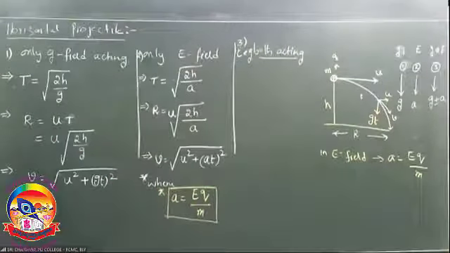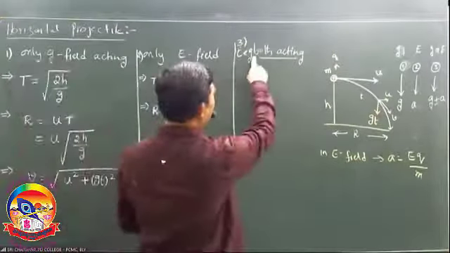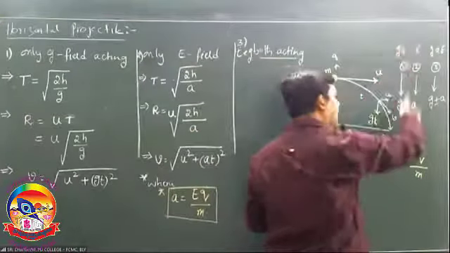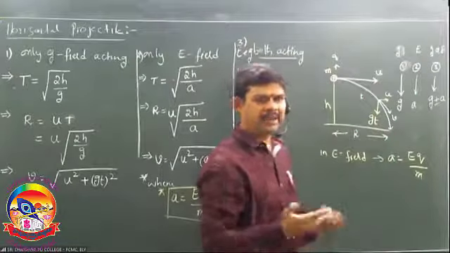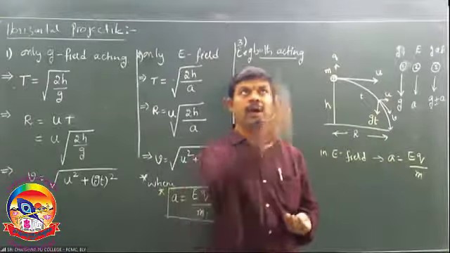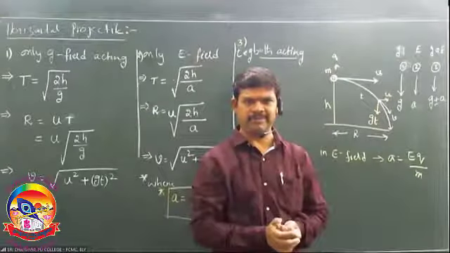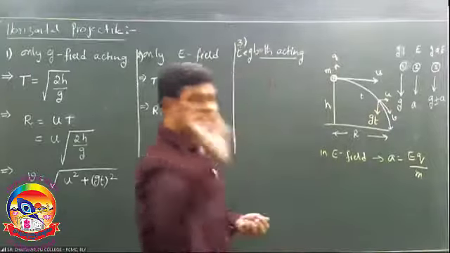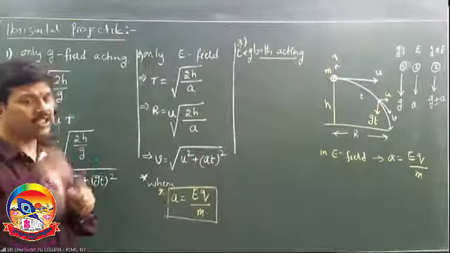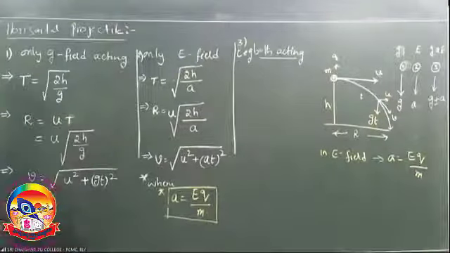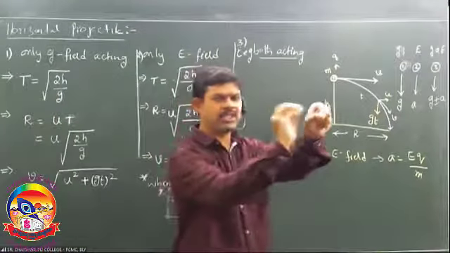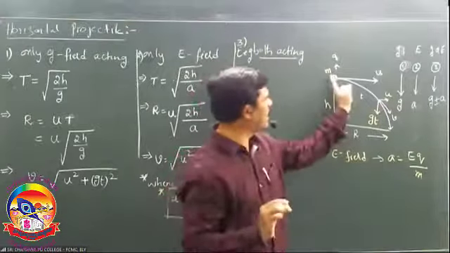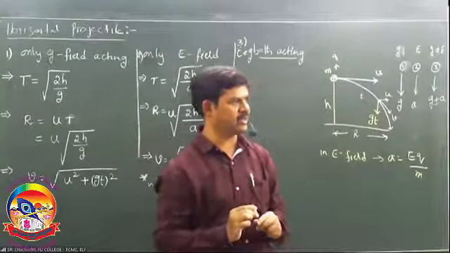Right? Well, when both E and G are acting, the gravitational field and the electrostatic field both are acting. For example, in this room, the gravitational field is already acting. If I throw this chalk, it is just like an uncharged body. It follows these relations. If I give some charge to this chalk, now it becomes a charged body, and assume that I gave a positive charge to this.